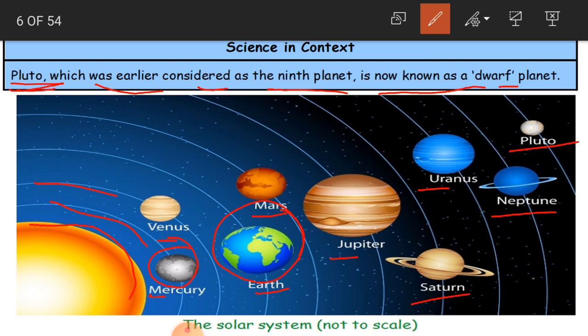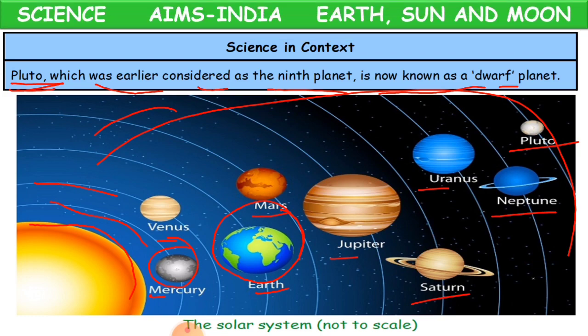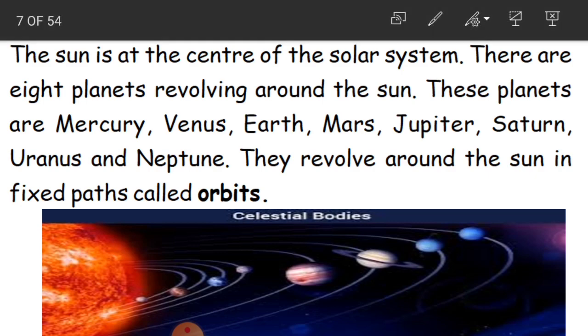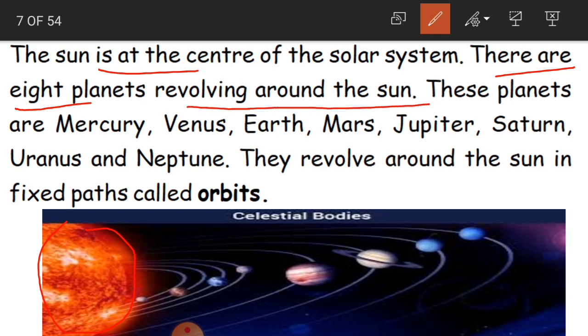We also have some comets. We also have some asteroids in the sky. So all these together form the solar system. Clear, children? Understood? Now see here, the sun is at the center of the solar system. Where is it? Here at the center. And there are 8 planets revolving around the sun, as we said.